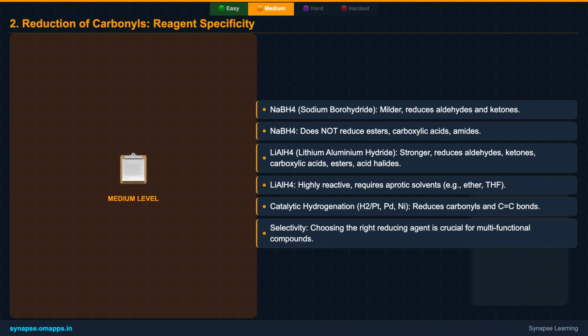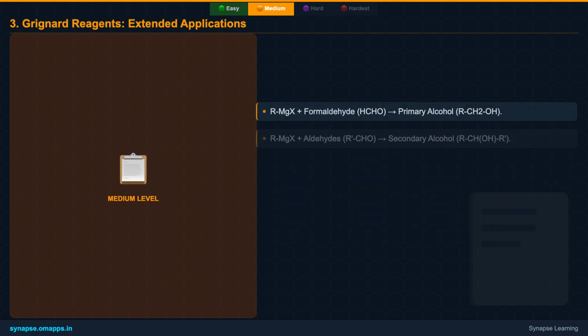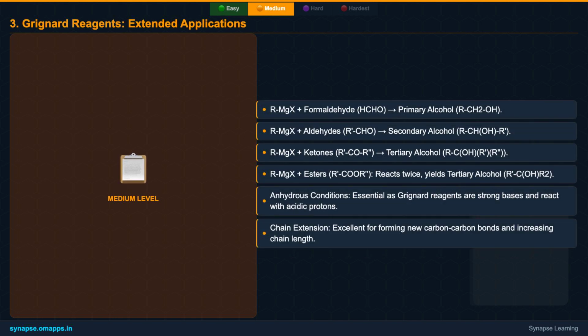Moving to carbonyl reductions, we'll differentiate between the reducing powers of NaBH4 and LiAlH4. Understanding their selectivity is crucial for complex synthesis. We'll also discuss the reduction of esters and carboxylic acids and the role of catalytic hydrogenation. Then, we expand on Grignard reactions, exploring their utility in chain elongation, particularly with epoxides, and their application in forming various types of alcohols.